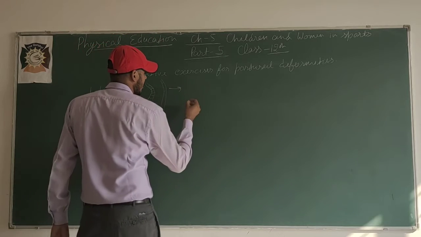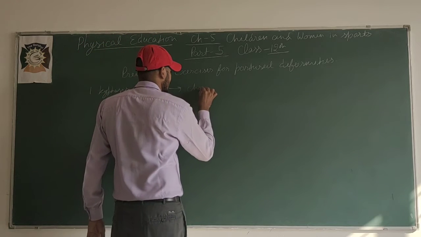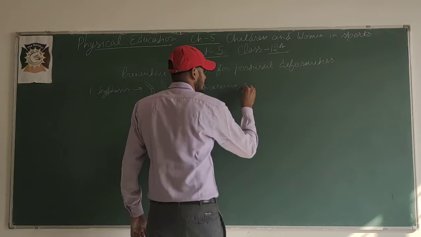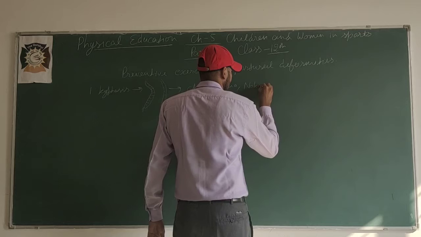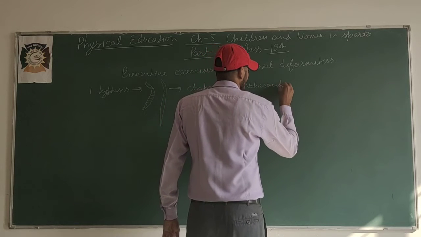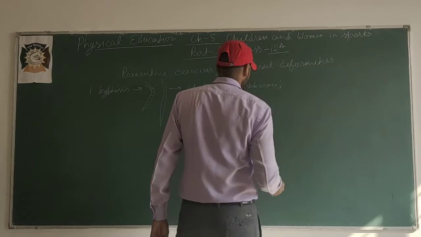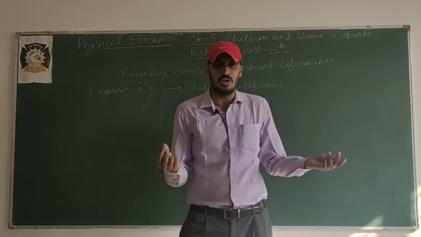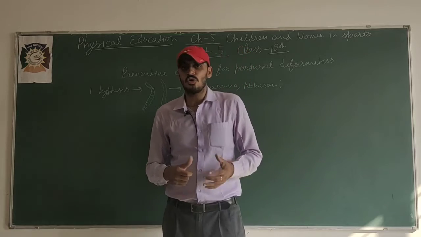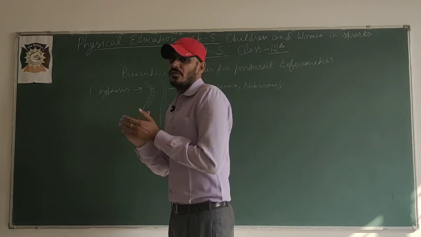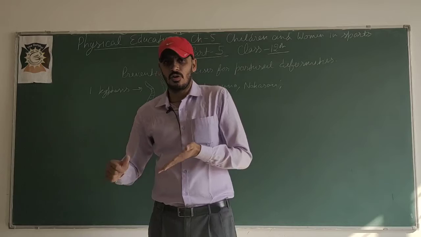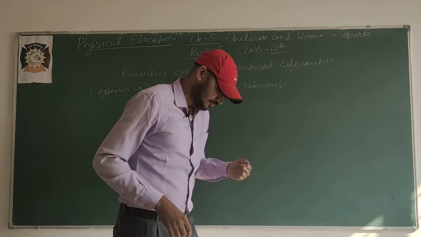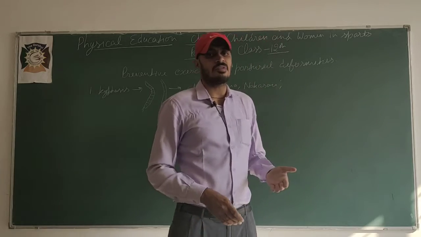In this, some asanas are there. We can say chakrasana, nokasana. And one more thing, a roll is there. On that roll we have to lie down, or we have to roll our body on that roll, forward or backward, again and again.